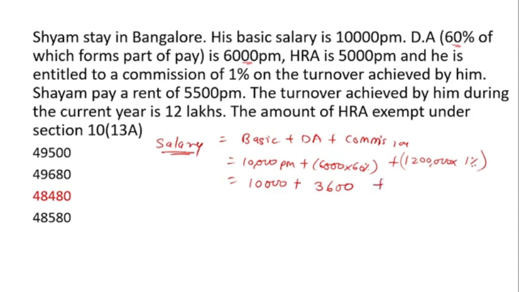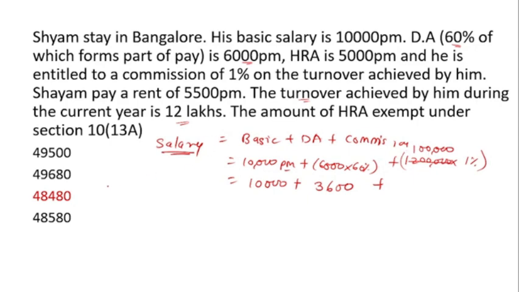Here we are talking about the 12 lakh of turnover. So here we will not take 12 lakh, we will take 1 lakh, because basic is per month and DA is also per month. So we also calculate the commission per month.